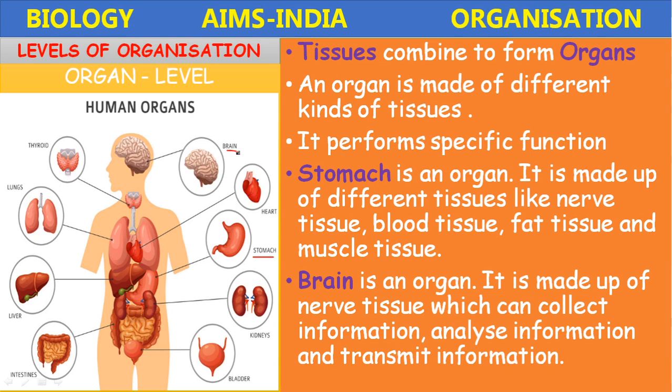Here in the digestive system, the liver is the digestive gland. It is made up of special cells, hepatocytes, which secrete bile juice. The intestine, small intestine and large intestine, is also made up of epithelial tissue, which secretes enzymes and performs the digestive function. A special kind of epithelium is present in the urinary bladder. It is elastic in function and can store urine for some time. Let us proceed.